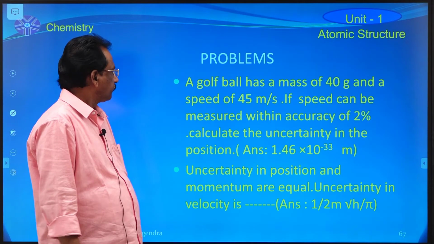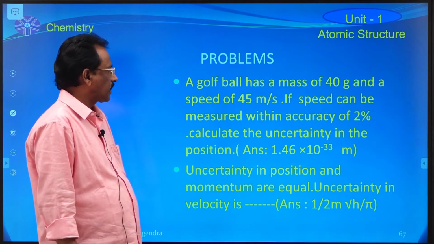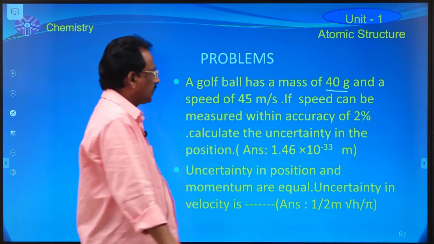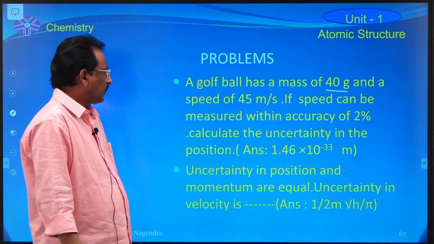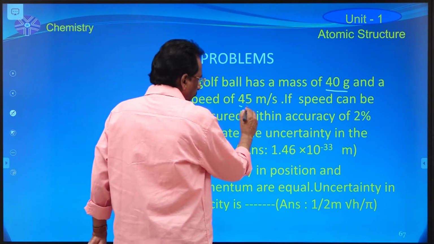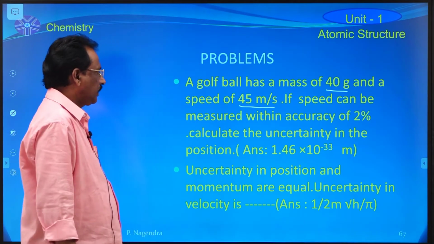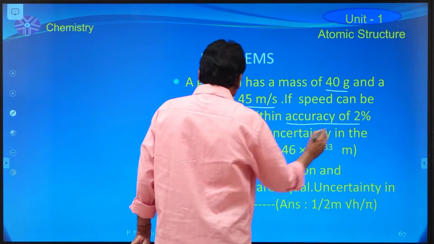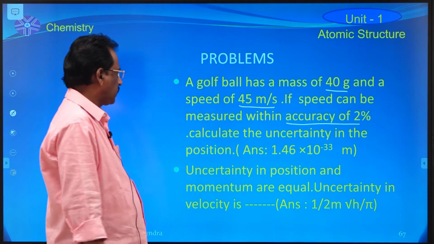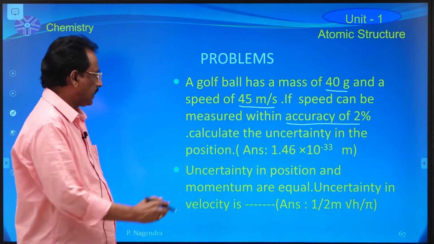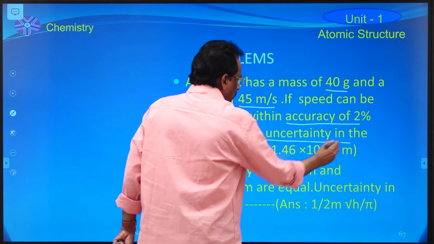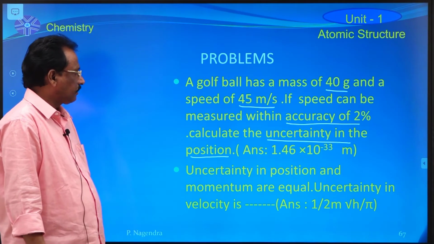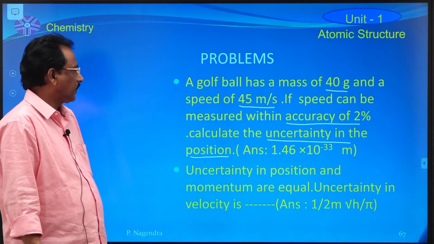In this problem, a golf ball has mass 40 grams. It is in the CGS system, with velocity 45 meter per second. If the speed can be measured with an accuracy of 2%, now calculate the uncertainty in the position of that golf ball based on Heisenberg's uncertainty equation.